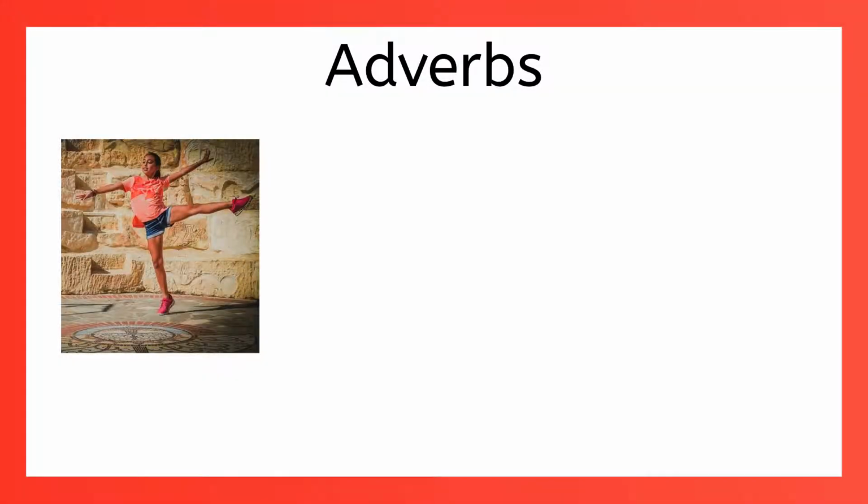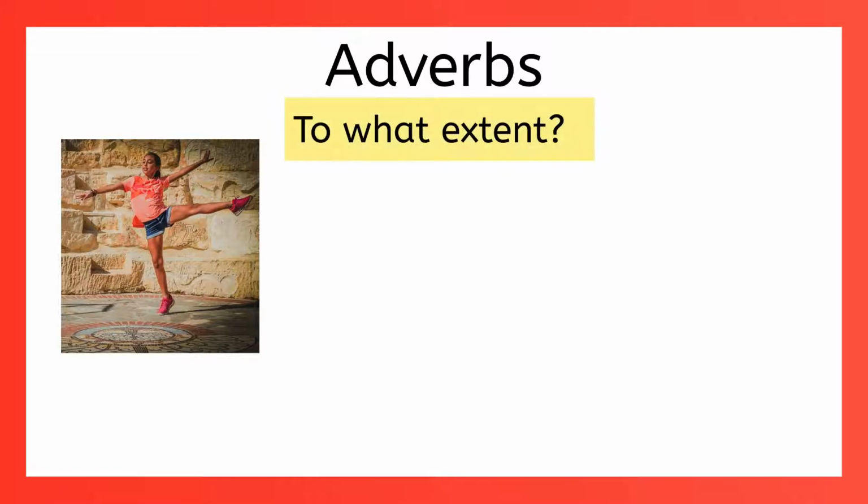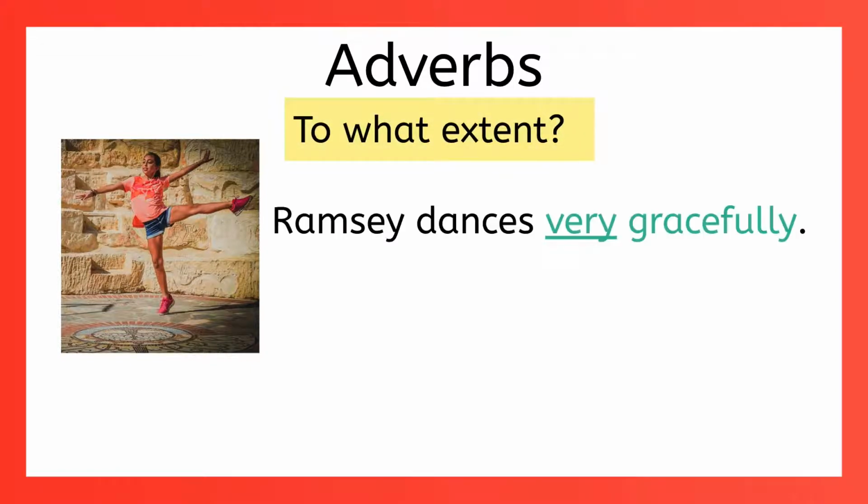Remember, adverbs can also answer the question to what extent when applied to an adjective or another adverb. For example, Ramsey dances very gracefully. Notice that the adverb very is answering the question, to what extent does she dance gracefully? So here we have an adverb modifying another adverb. We could also use an adverb to modify an adjective, like if we said, Ramsey is not shy. The adverb not is telling us to what extent she is shy, which is not at all. So you see, adverbs not only modify verbs, they also modify other modifiers. Adverbs are very busy words.